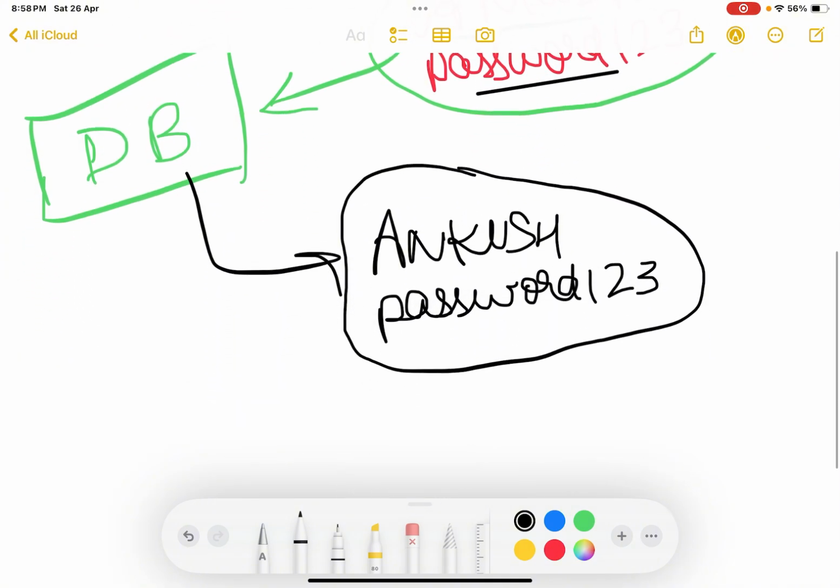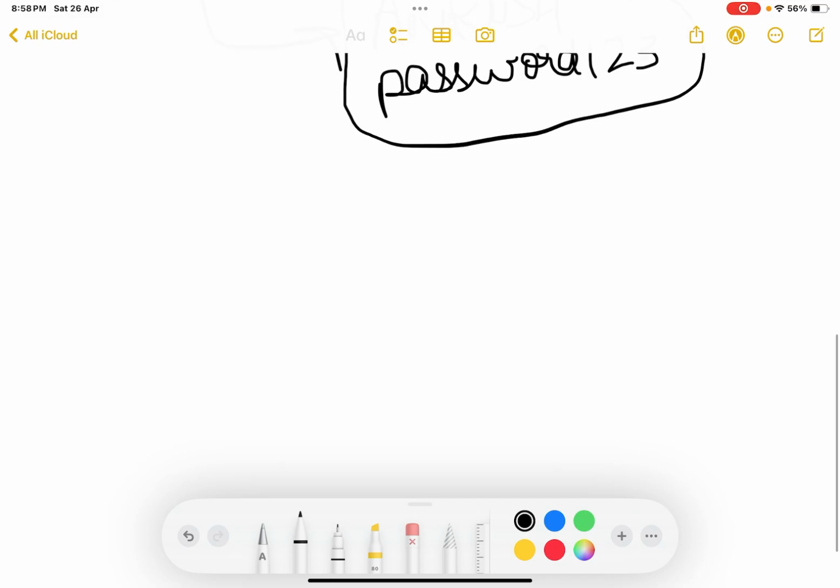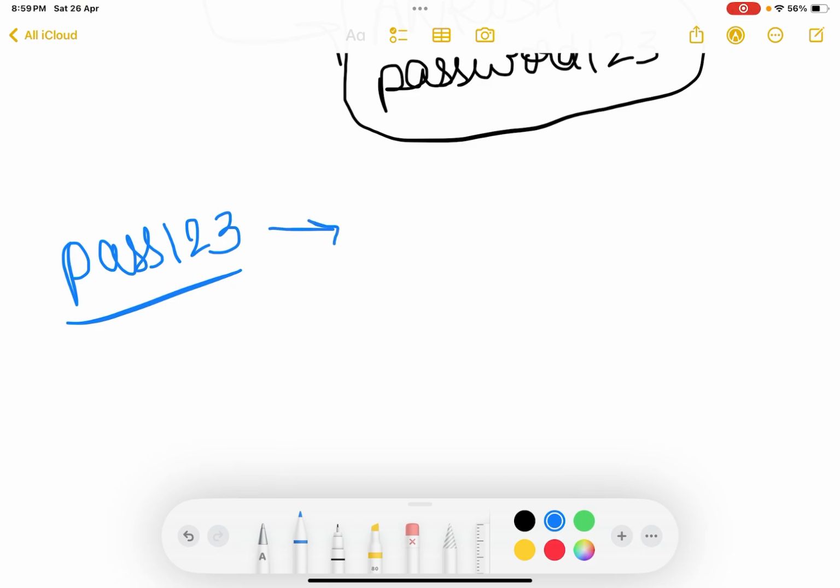Let's get started with the next thing, which is about the properties of hashing. So why hashing is done is clear. The next thing is how hashing works. Let's say you entered a password and your password was pass123. This is a normal password, this is plain text. What happens is this gets converted to a long hash, and your hash can look like, for example, hashtag 123 fee, and then whatever, a long hash which is of fixed size.